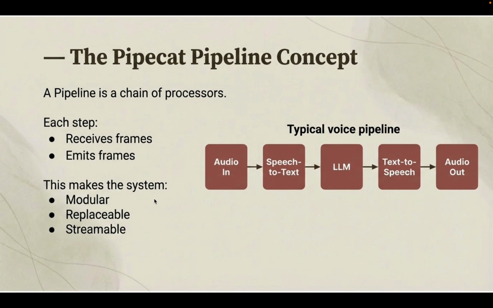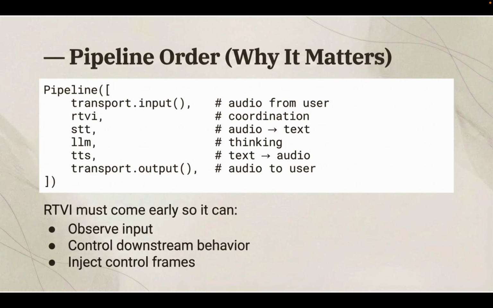The Pipecat pipeline takes care of all the processing. It's kind of like a chain of processors. Each processor receives frames. We have an audio frame, then speech to text converts that to a text frame, and then the LLM takes that text and converts it to another text frame, and then the text frame gets converted into an audio frame. So this is the typical pipeline. Each step receives a frame and emits a frame. This makes the system modular, replaceable, and streamable. And this is why Pipecat scales well.